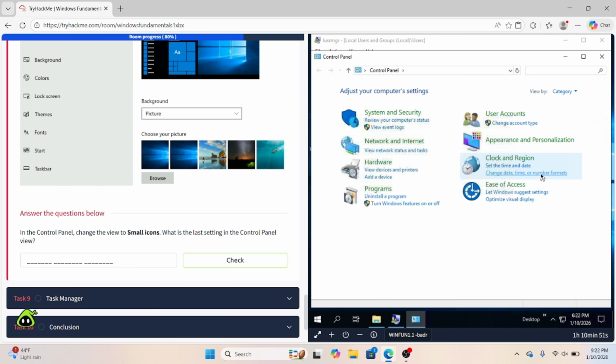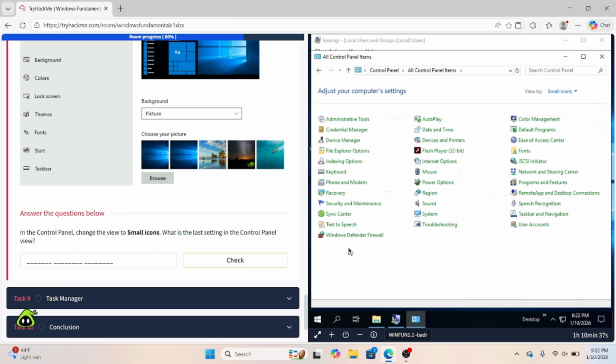In the Control Panel, change the view to small icons. What is the last setting in the Control Panel view? To change it to small icons, just click over here in the category section. You can see you have small icons. So the answer to this is going to be Windows Defender Firewall.